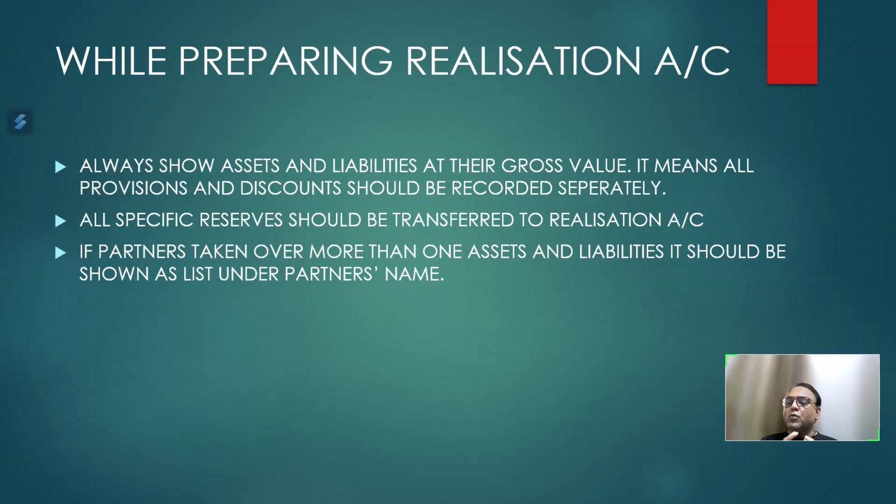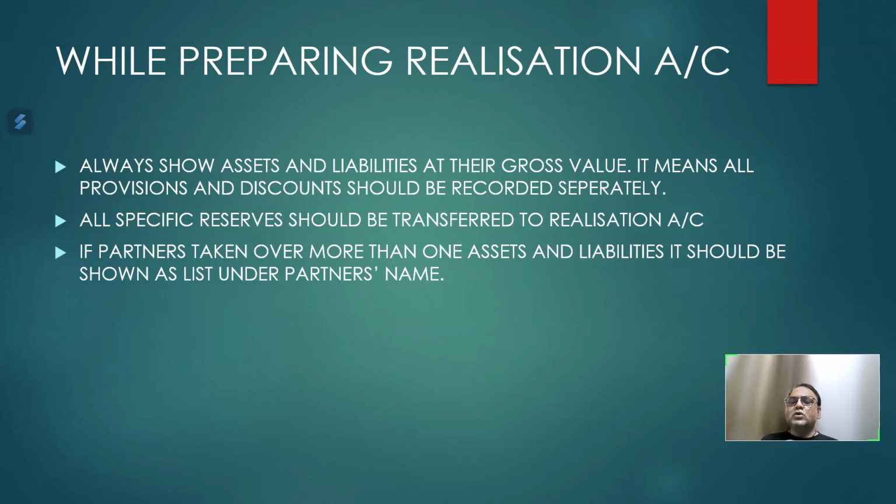Third point, if partners have taken over more than one asset or liability, it should be shown as a list under the partner's name. So if any partner has taken any asset at an agreed value, we have to credit realization account and debit the respective partner's capital account. But if more than one asset is taken over by a partner, then it should be shown in the realization account under the name of the partner's capital account in list format.